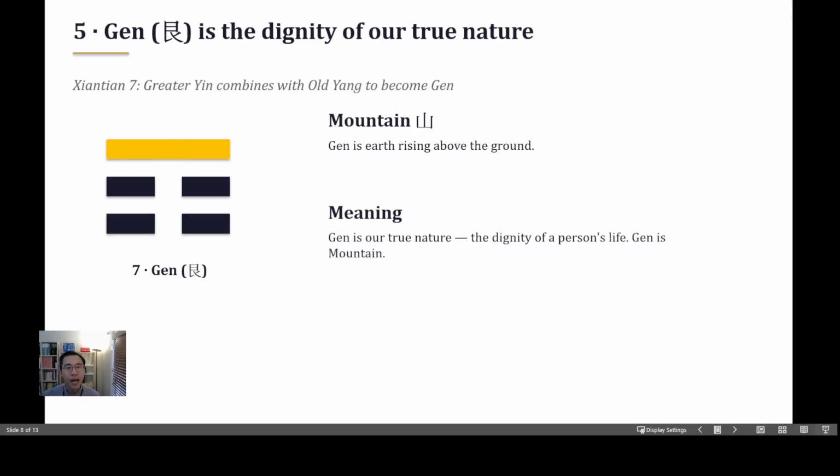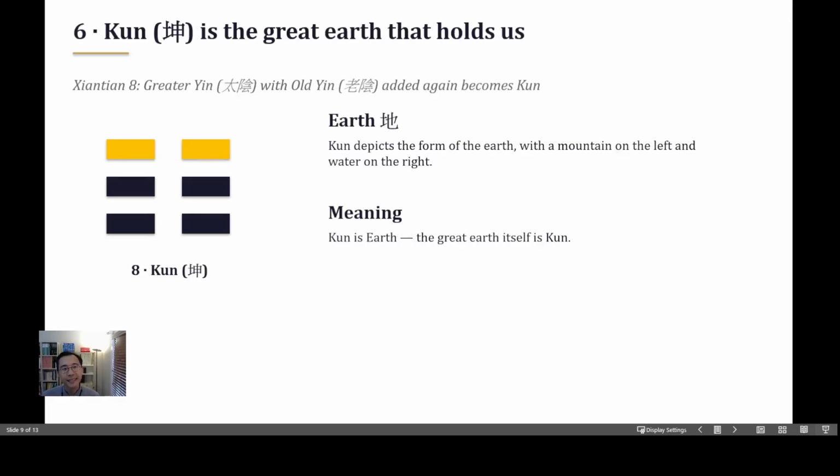Geng trigram. Geng means mountain. Geng Gua means the earth rises above the ground. You see, this is the ground, and something rises above the ground. That is mountain. Geng is our true nature, our dignity as a person. The final trigram in Jiangxi trigrams is Kun Gua, Kun trigram. Kun represents the Mother Earth, the great Earth itself.